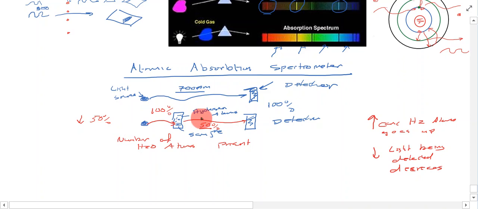And this is the basis of what's known as atomic absorption spectrometry, where we use these devices called atomic absorption spectrometers.